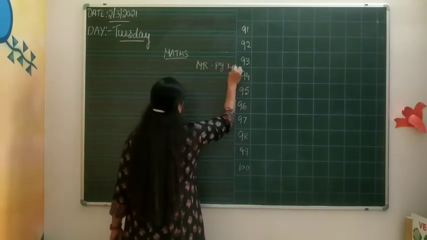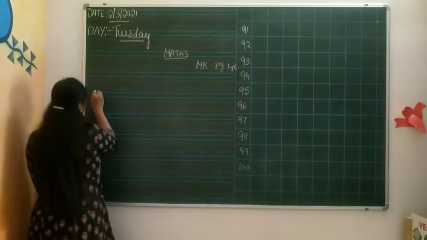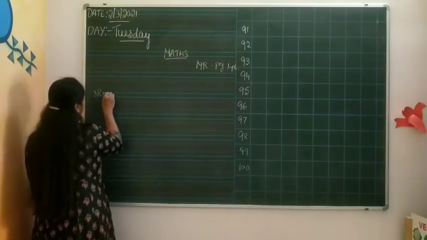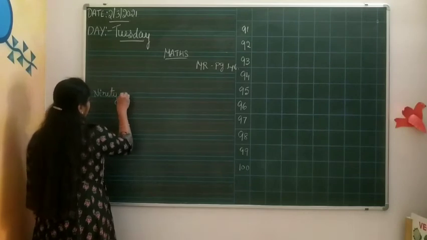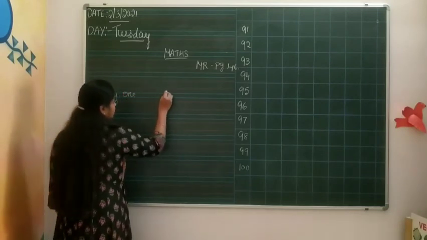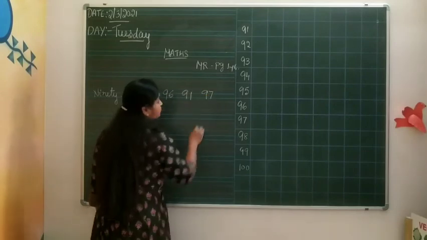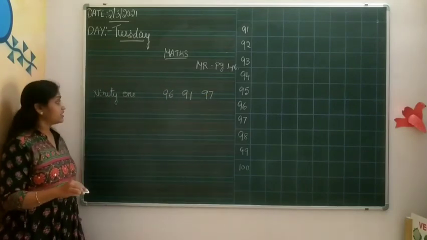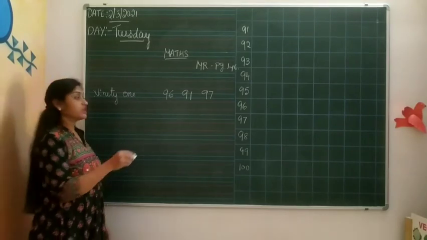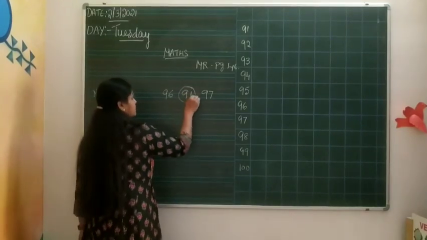What is given? For example, if I write 91, here there may be 96, 91, 97. You need to circle the number there. You have to circle like this.